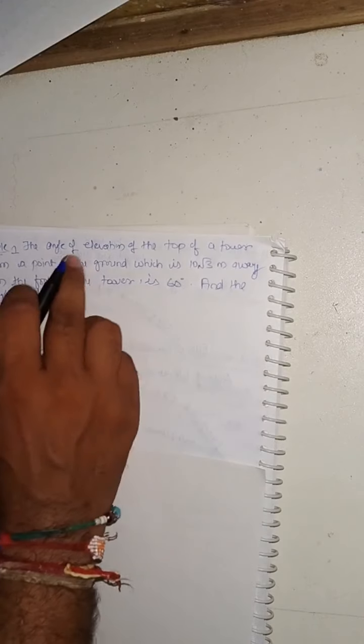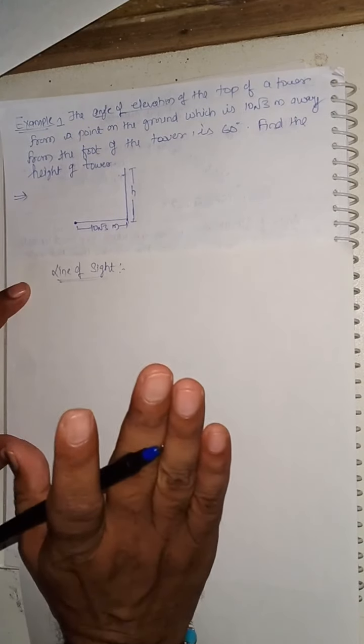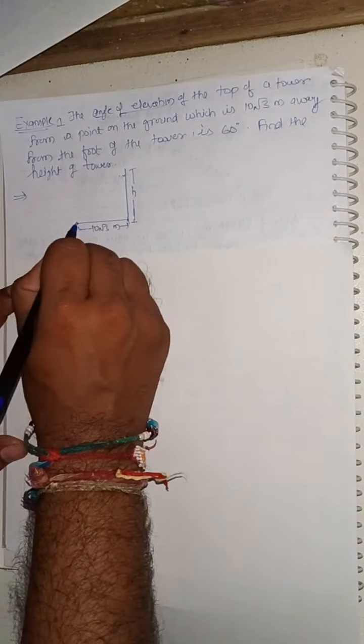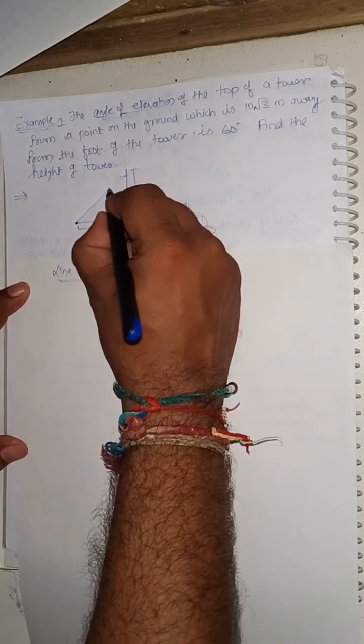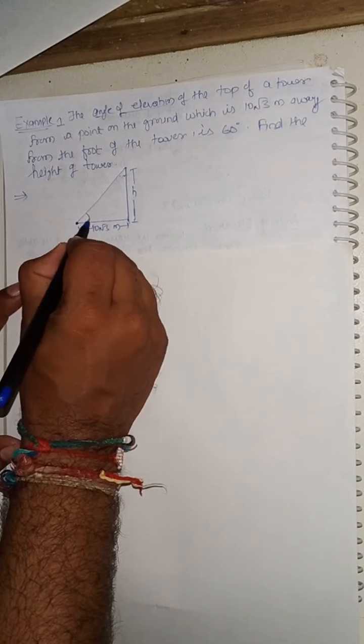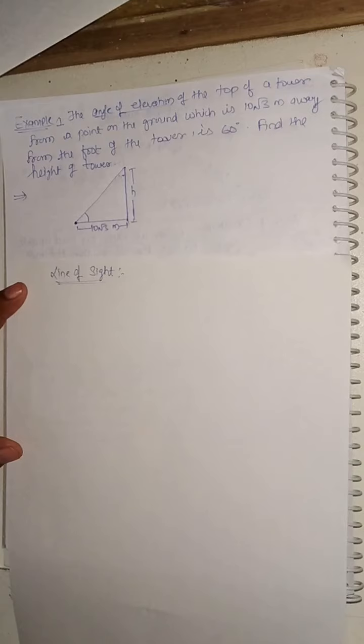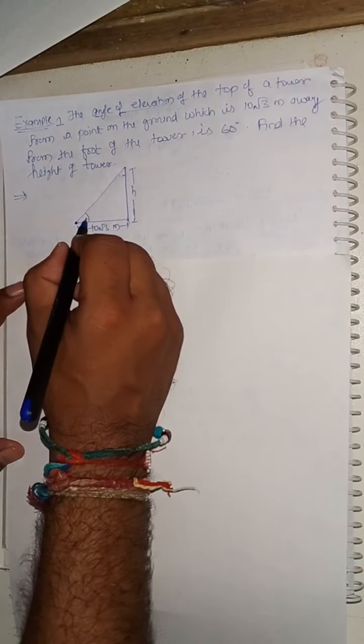angle of elevation. What is the meaning of angle of elevation? The angle of elevation is when we are looking in an upward direction. So here we are standing and we are seeing the top point of the tower. The angle between the horizontal line and the line of sight is called the angle of elevation.